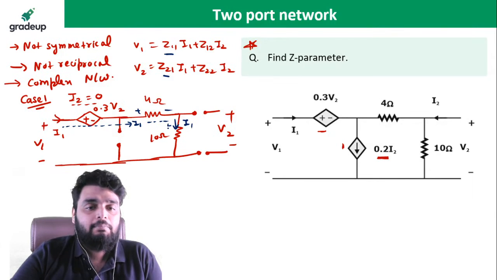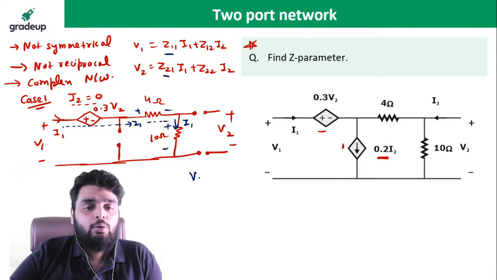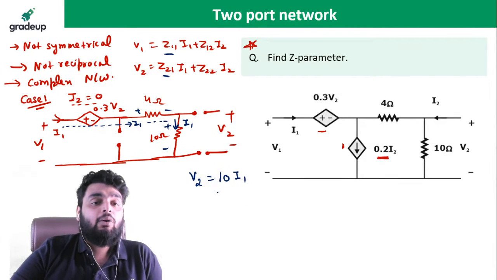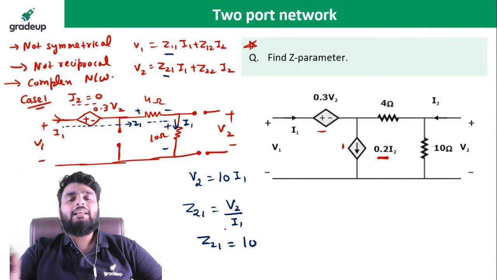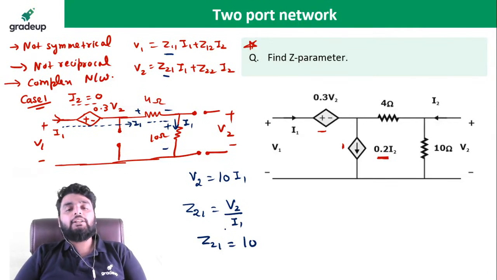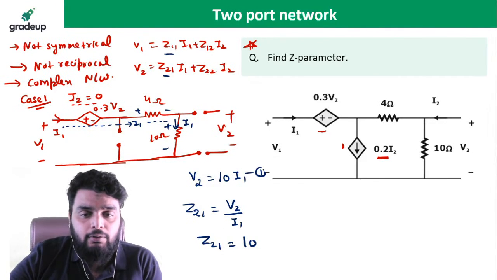Now see very carefully. What is the voltage across the 10 ohm? So V2 will be how much? 10 multiplied by I1. Now I know what Z21 is. Z21 is V2 divided by I1. So Z21 comes out to be 10. Simply, how simple was that? Z21 comes out to be 10. Only basics. So I am marking this equation 1.